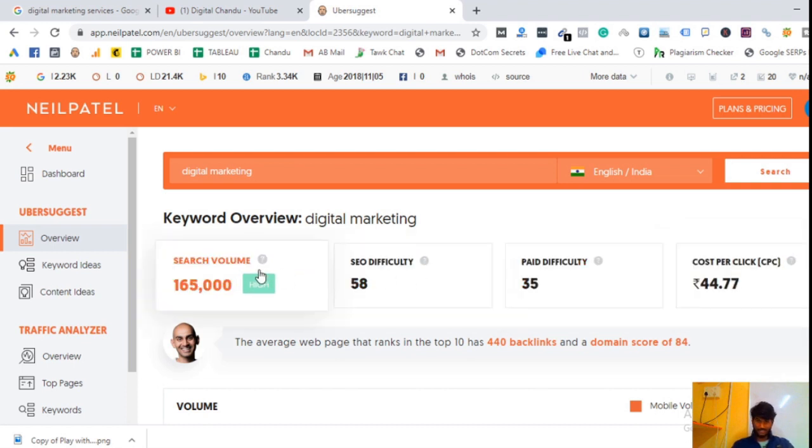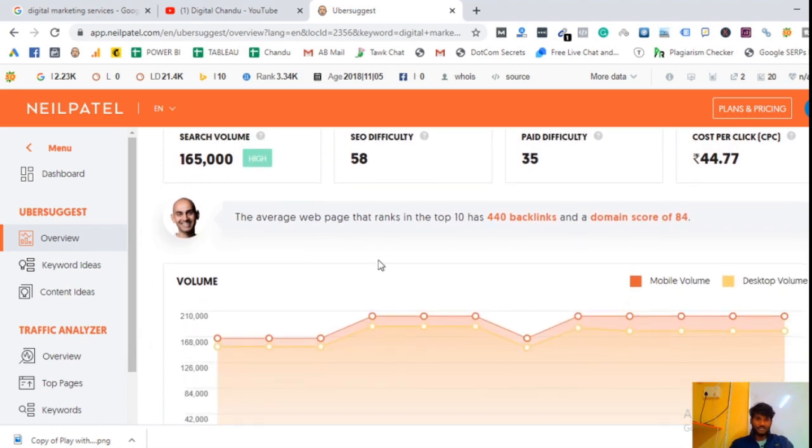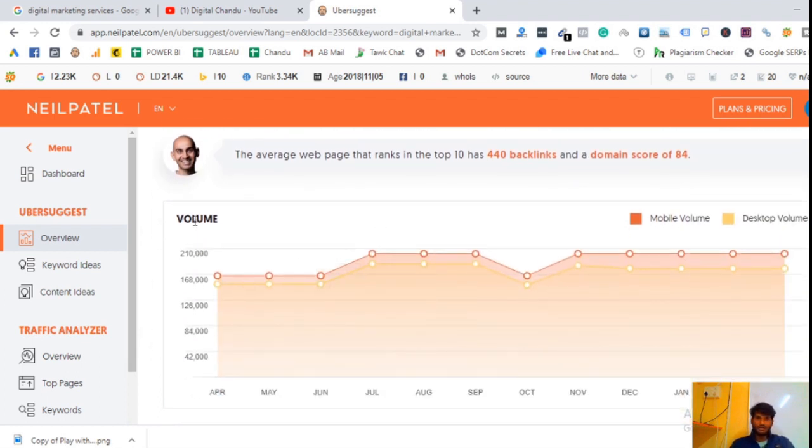The maximum cost per click for digital marketing is approximately 45 rupees. This is the navigation here for highlight. And here you can see in which month the search volumes are happening, from April 2019 to March 2020. Here the orange is mobile volume, and the light yellow is desktop volume.